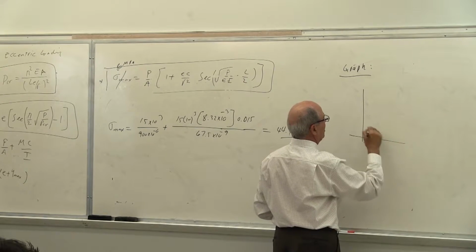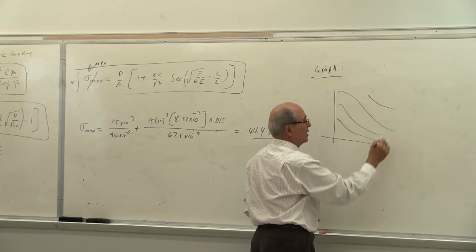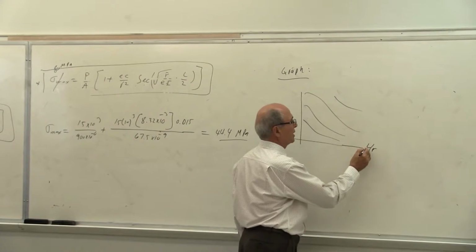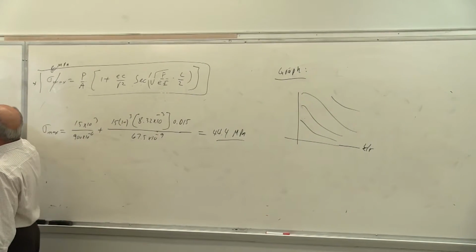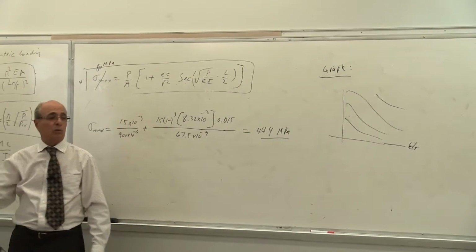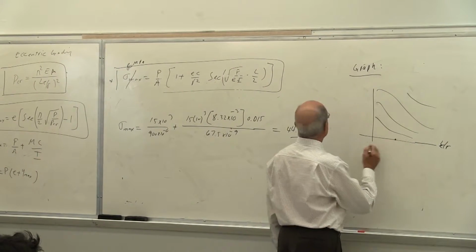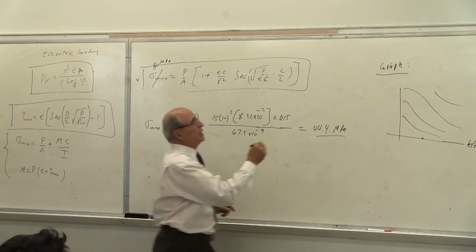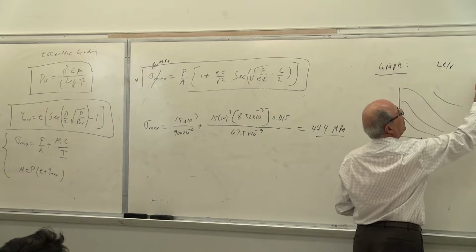The graphs are, look, there are a bunch of curves going like that. Everybody see that? This side is L over R, or L effective over R. So you calculate your LE over R, which we didn't do here, or we have to do it there. You go to this point. Then you calculate your EC. Two things you need: you need LE over R, and you need EC over R squared.